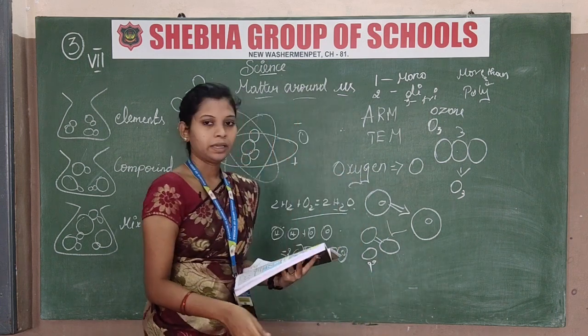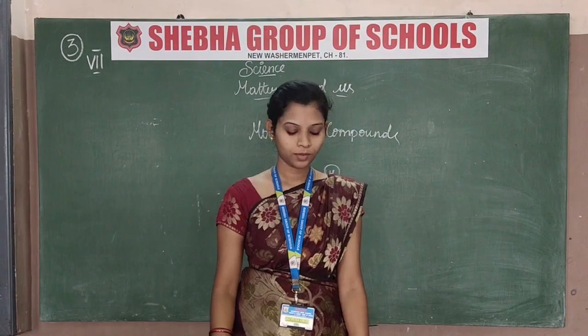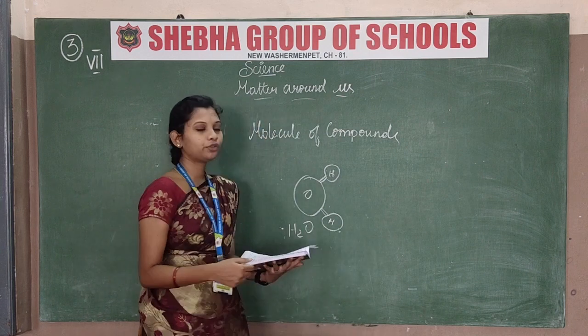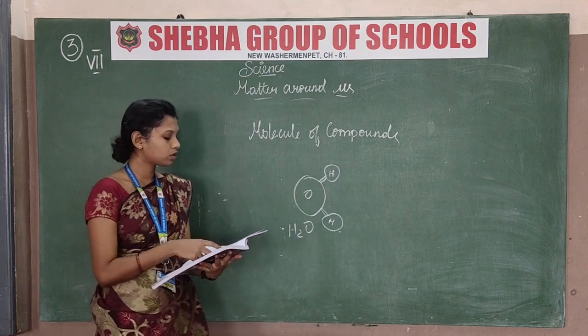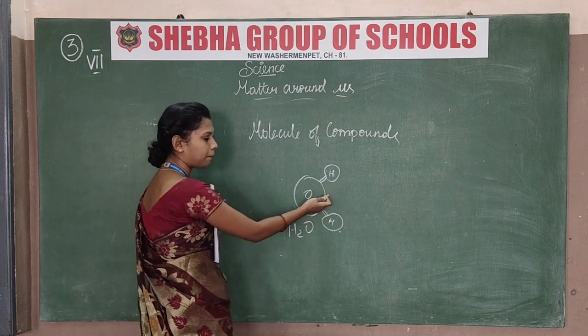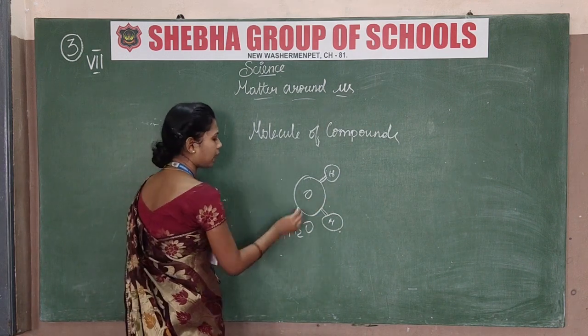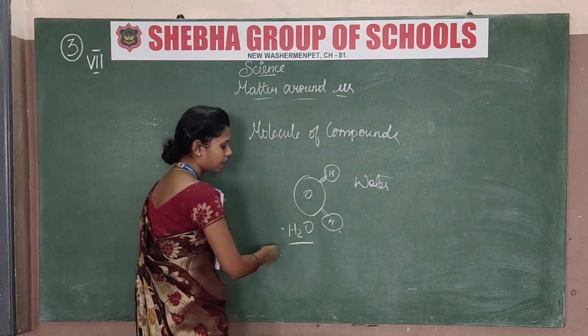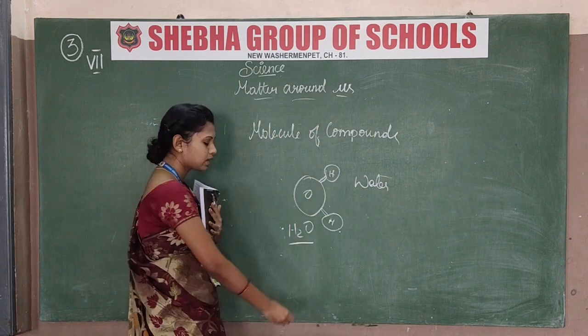Now let's see molecules of compounds. What are molecules of compounds? We have to combine different types of atoms. For example, I am taking water. What is water? Water is H2O. The water formula is H2O.